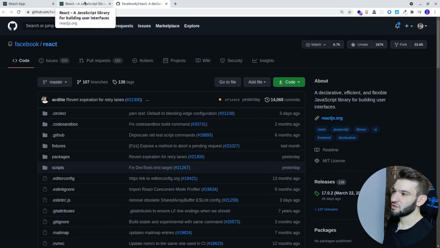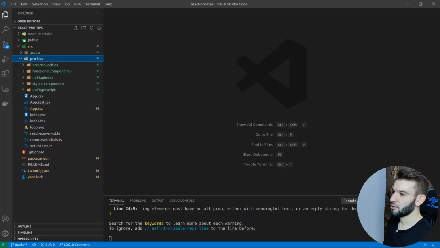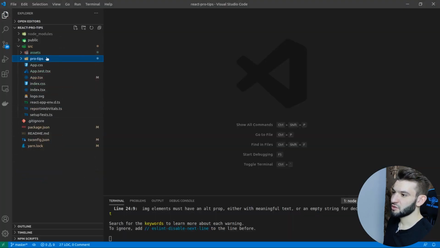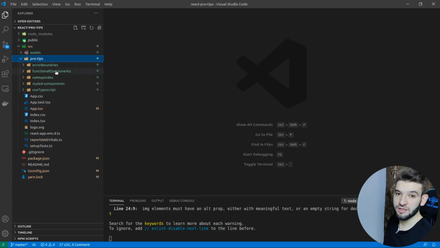So what I'm going to give you is basically those tips just to get started with. Here I've got a pretty tidy project. I used create React app to create it. You're going to find it in the link description below, in my GitHub repositories. So just go to my GitHub account and you're going to find this.